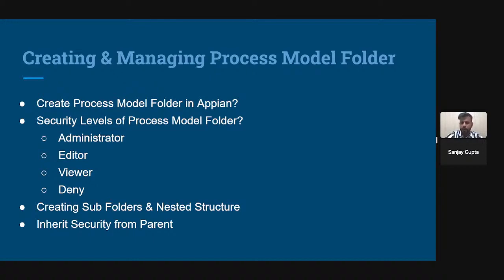Whatever you create, if you are uploading or creating a document, you will need a document type of folder. If you are creating an interface, expression rule, constant or other type of rule, you will need a rule type of folder. And if you are creating a process model, in that case you will need a process model type of folder. So these are all the 4 types of folder that Appian has.